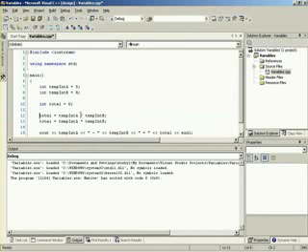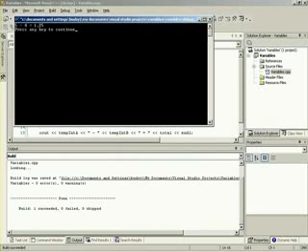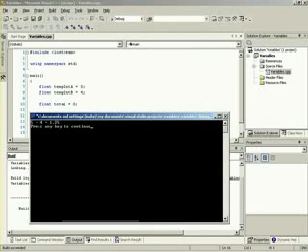So what we need to do is go ahead and go in here and change these to floats. Okay? So now we're going to have a greater deal of accuracy. So let's go ahead and comment this one out just for now. And let's press Control F5. Yes, we want to build. And since he left the minus in there, it's going to look like 5 minus 4 equals 1.25.